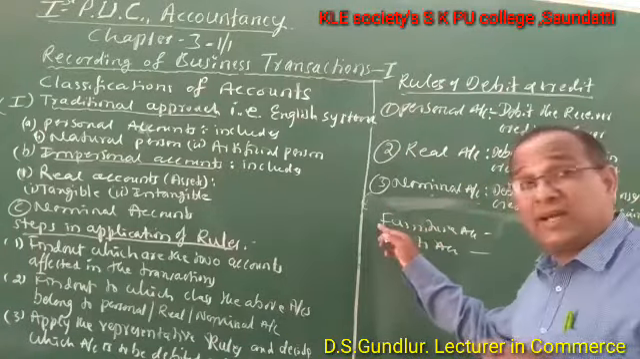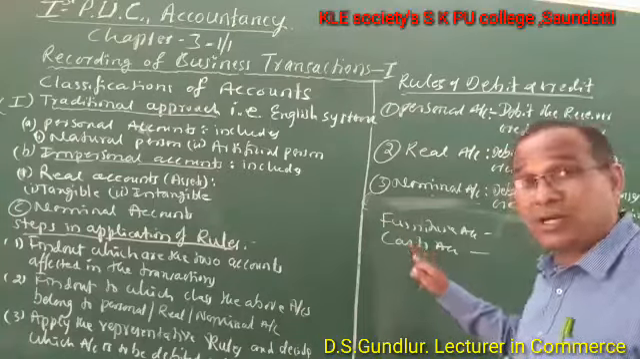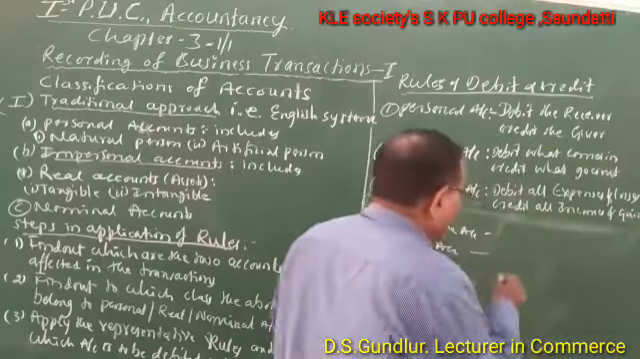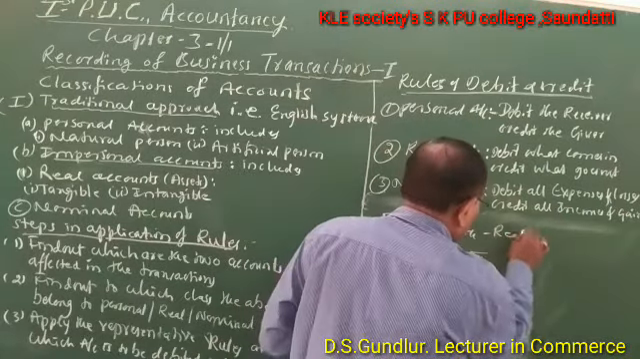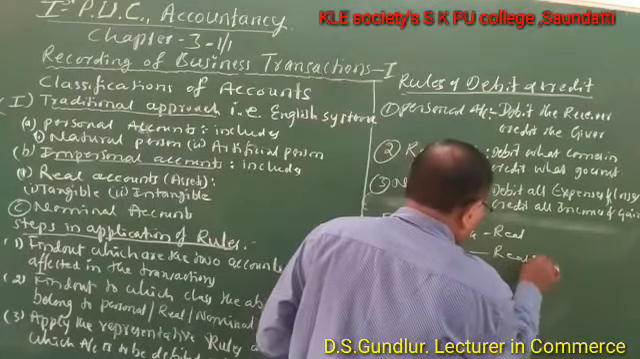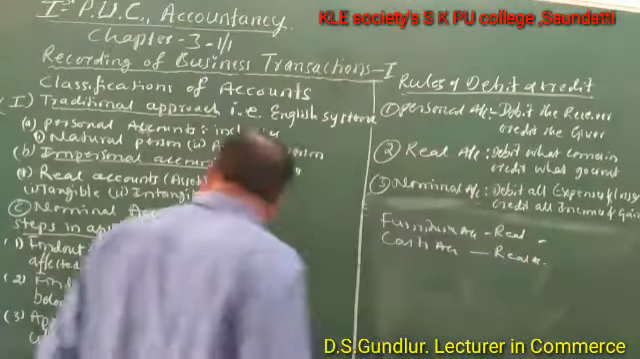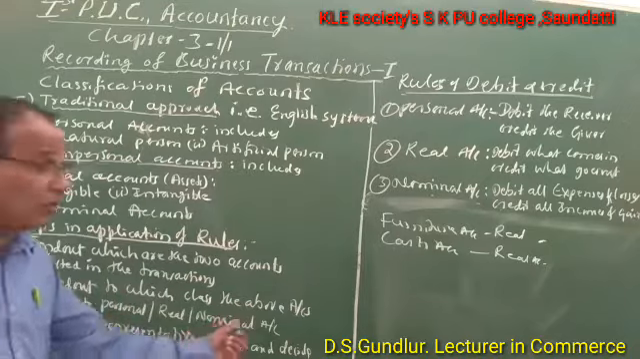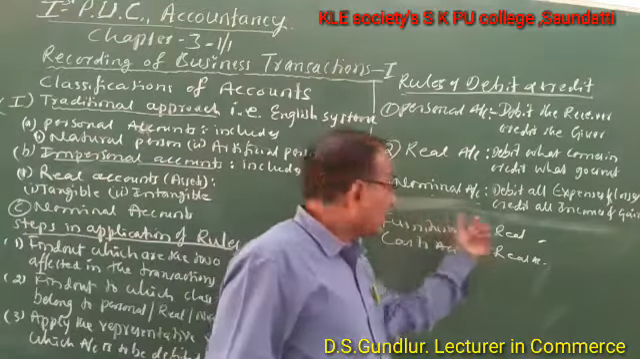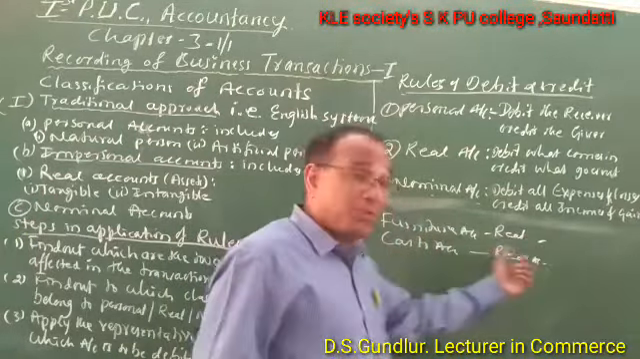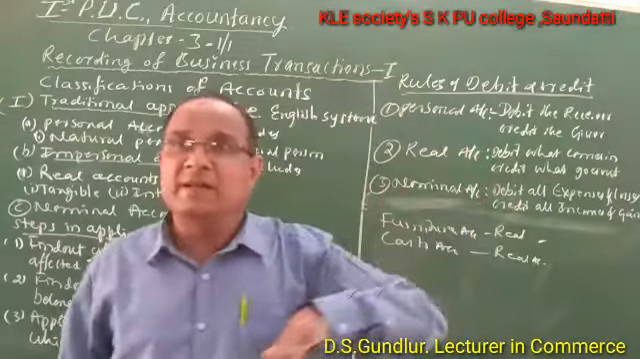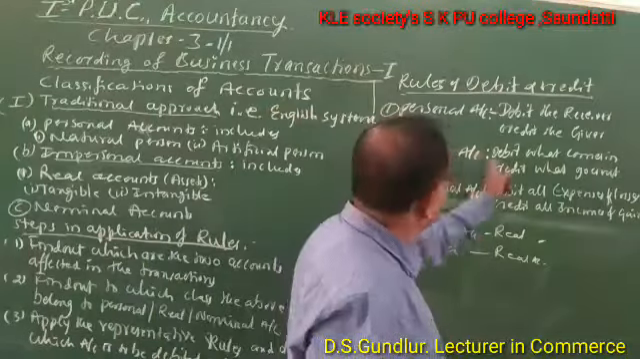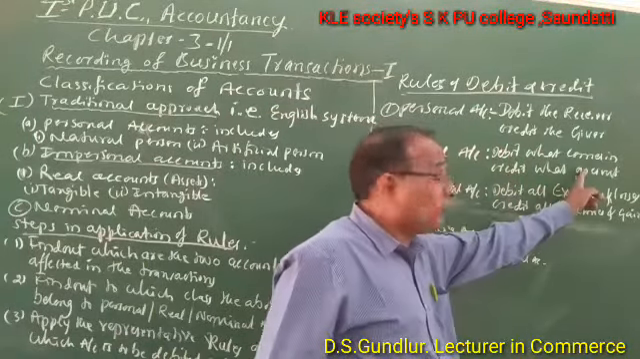You can analyze the transaction and find out two important accounts. One is a furniture account, another one is a cash account. Furniture account is a real account, cash account is a real account. Then the second step is to find out which class the two belong to, personal, real, or nominal. Furniture account belongs to real account, cash account belongs to real account. Then for furniture, apply the rule of real account: debit what comes in, credit what goes out.